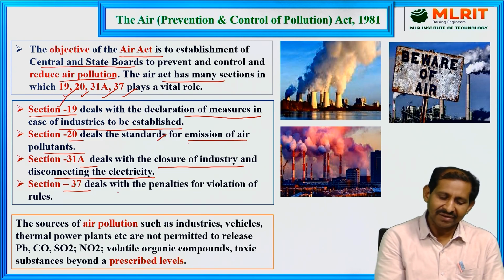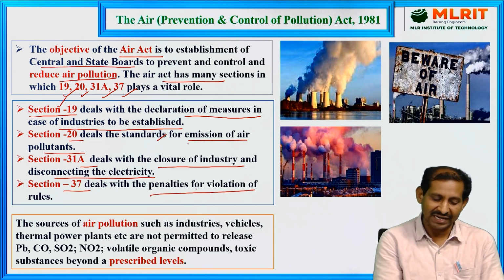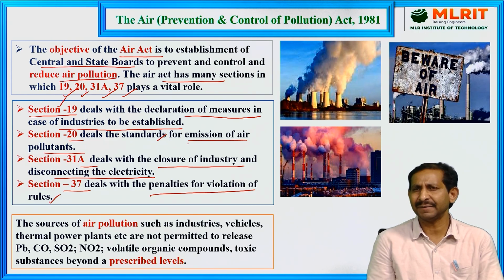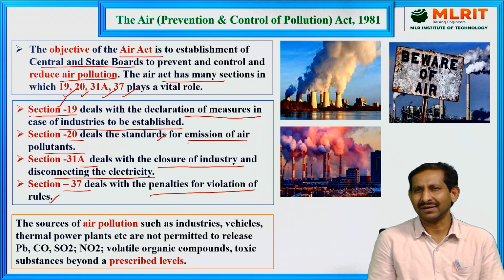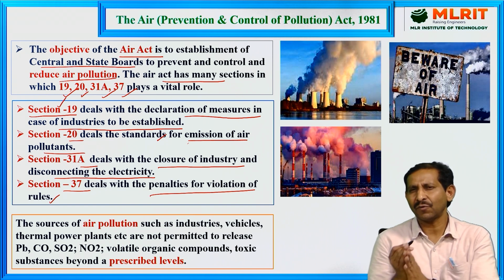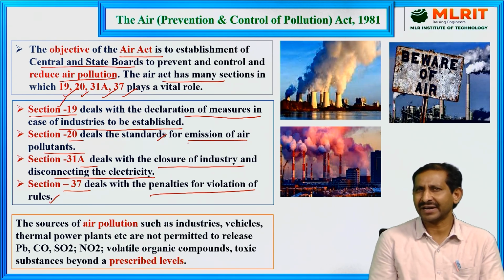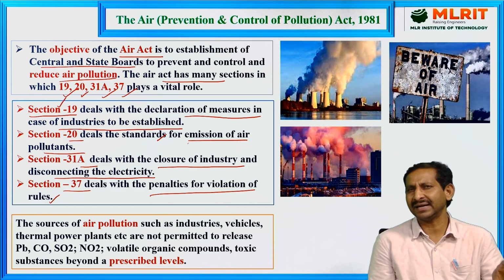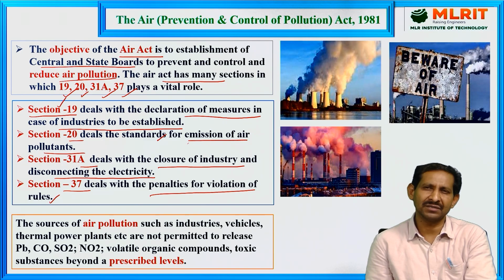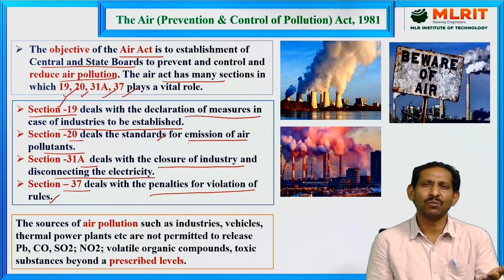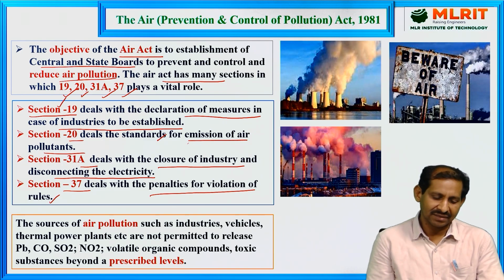Section 37 mainly deals with penalties for violation of the rules. If any violation occurs, you must pay a penalty or fine according to the industry norms. So every industry must follow the rules and regulations of the Air Prevention and Control of Pollution Act. It gives details of which industry emits which types of pollutants, and you must follow them. If an industry releases more pollutants, section 37 will be applied.